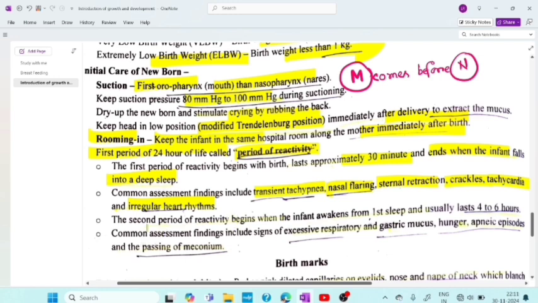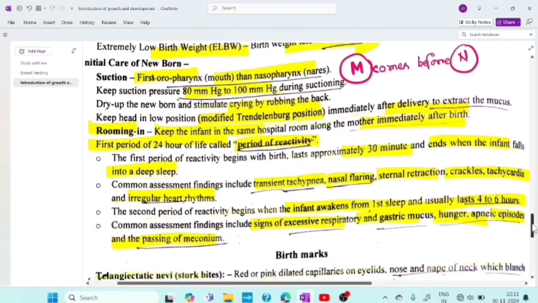Okay, then the second period of reactivity begins when the infant awakens from fast sleep and usually lasts 4 to 6 hours. Okay, the baby went to sleep. Then when will the second period be? When the baby wakes up from sleep. Infant awakens from fast sleep and usually lasts for 4 to 6 hours. Then common assessment findings include signs of excessive respiratory and gastric mucus, hunger, apneic episodes, and the passing of meconium. In that case, the baby will pass meconium within first 24 hours.